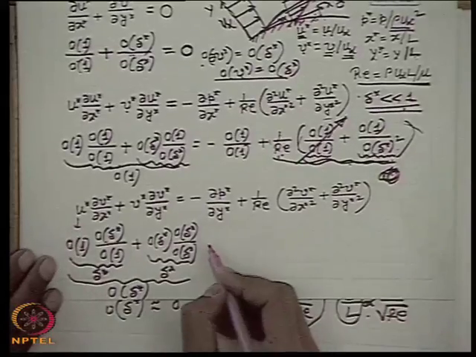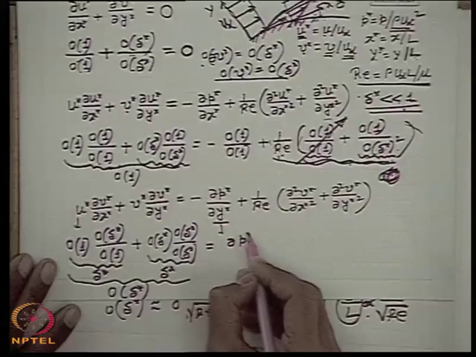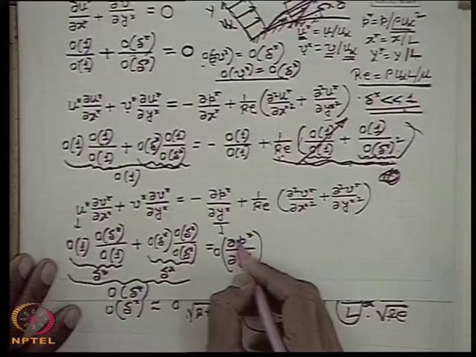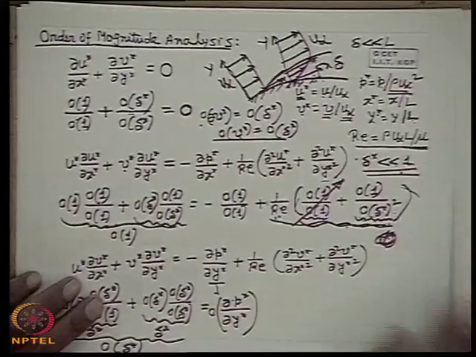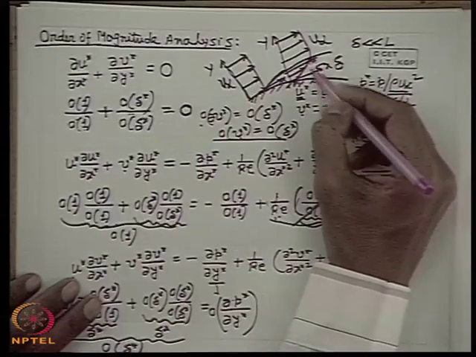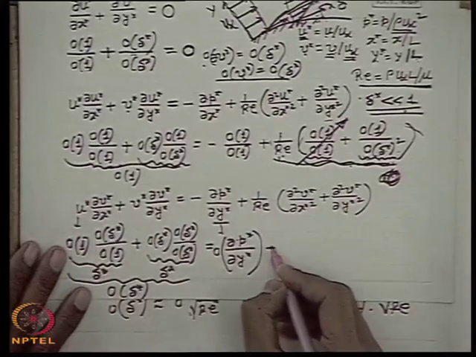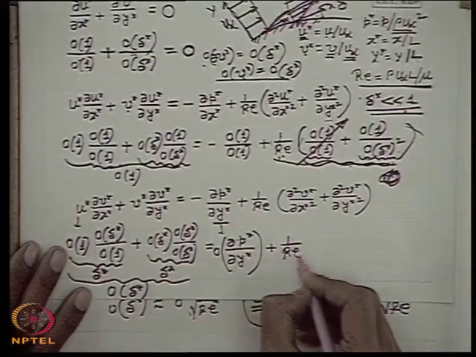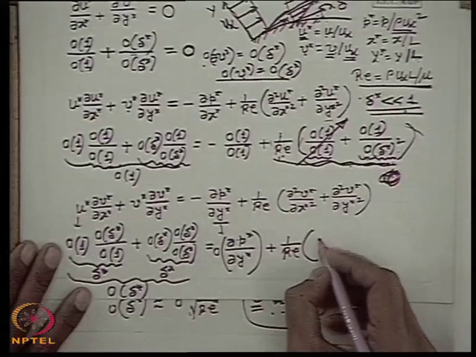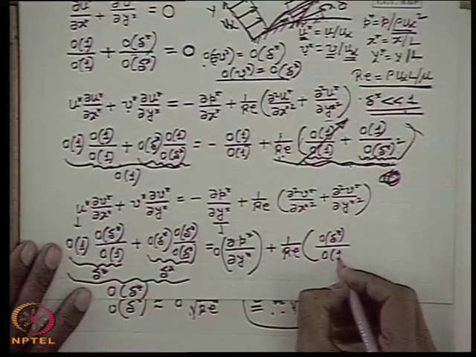Now let us equate the order in the right hand side. In doing so, we keep the order of del p star by del y star unknown beforehand, because we don't know the order of del p star by del y star, which means we don't know the way the pressure will be varying within the boundary layer. We have to find out what is the order of variation of the pressure within the boundary layer. So this will be kept unknown, and the order of magnitude of the other terms is known to us. For example, del square V star, that means it is in the order of V star, which is equal to the order of delta star. The order of x star square is order of 1.